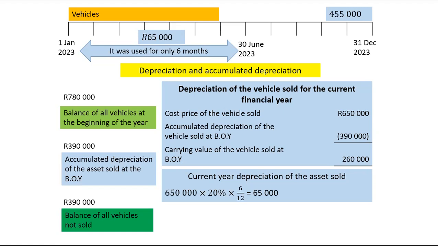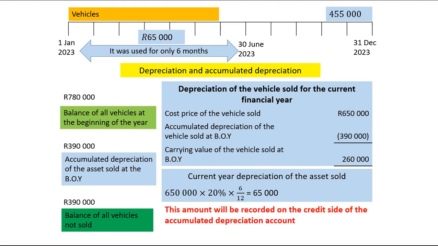Now, the 65,000, I'm going to record it on the credit side of my accumulated depreciation account because it increases accumulated depreciation account. If you have watched the previous videos, you will have noticed that accumulated depreciation account increases on the credit side, and that is because it reduces the value of your asset. That's why we credit it. That's why it increases on the credit side, and it increases by depreciation.